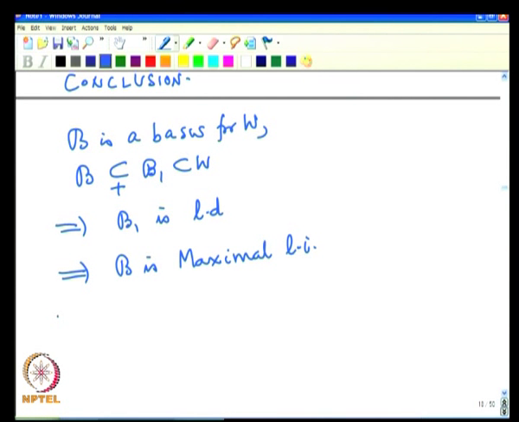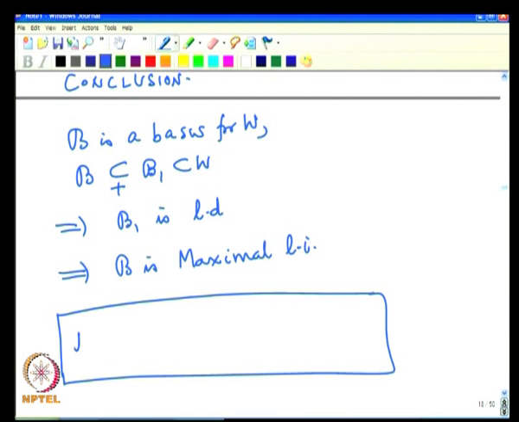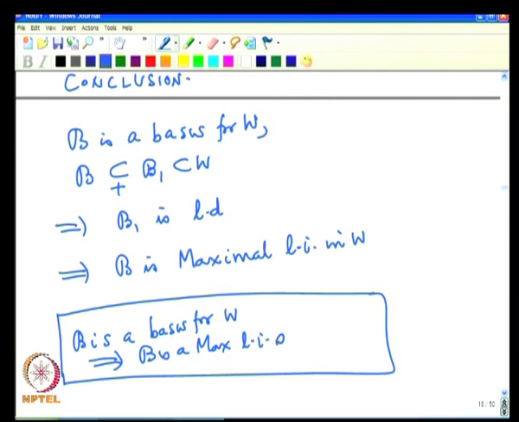So, we have the first important observation that B is a basis for W implies B is a maximal linearly independent set in W.